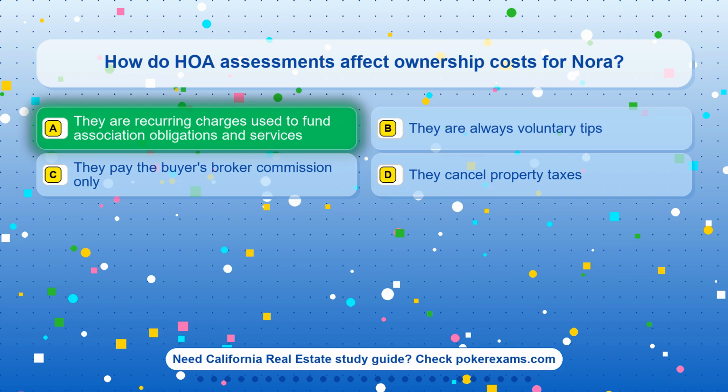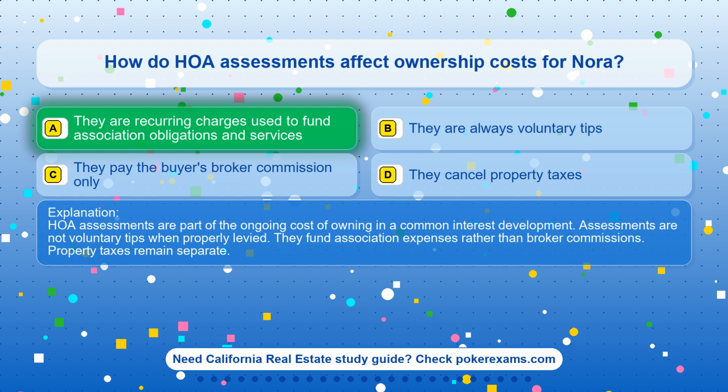The correct answer is option A. They are recurring charges used to fund association obligations and services. HOA assessments are part of the ongoing cost of owning in a common interest development.